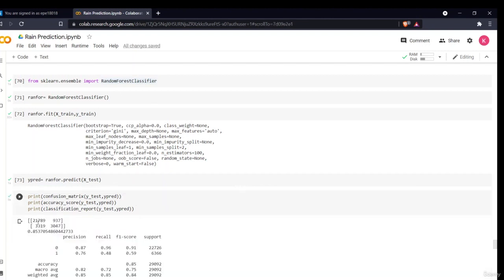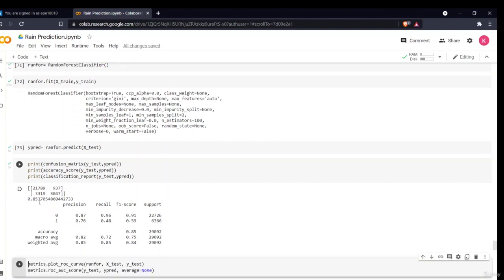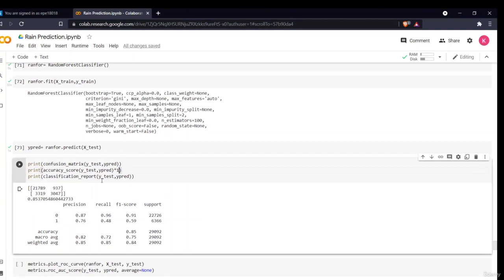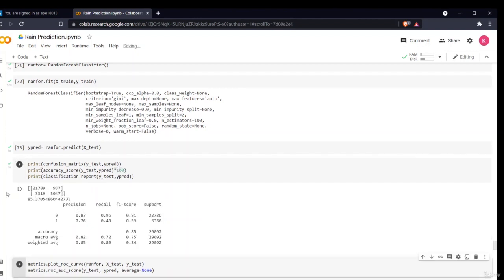As you can see, my confusion matrix stands for true negative, false positive, false negative, true positive. Relative to the data set, the false positives and false negatives are quite few, and the true negatives and true positives are quite good. The accuracy is around 85%, 0.8537 if I multiply it by 100, so 85.37%. And this is the classification report, with the precision, recall, F1 score, macro average, and weighted average. These are all the parameters given in a classification report.